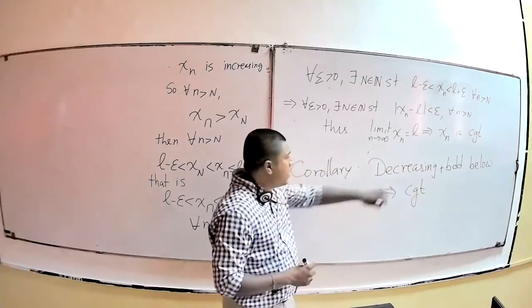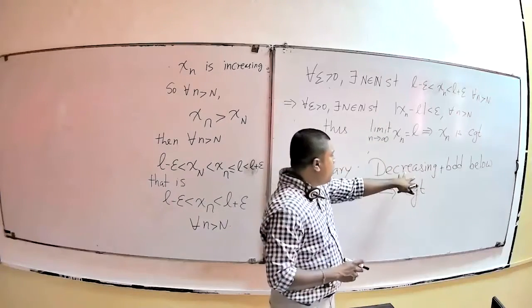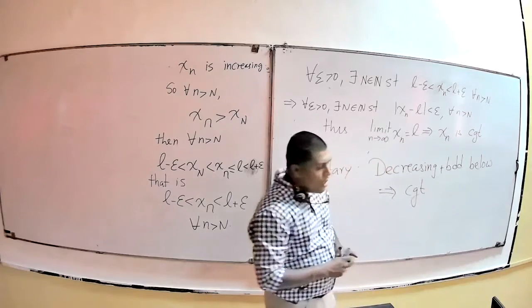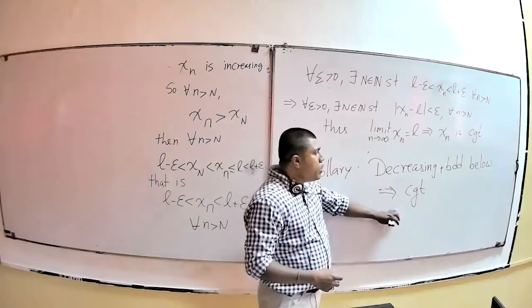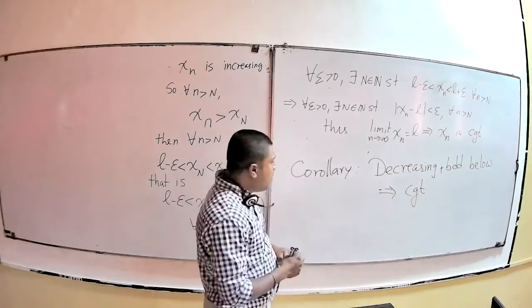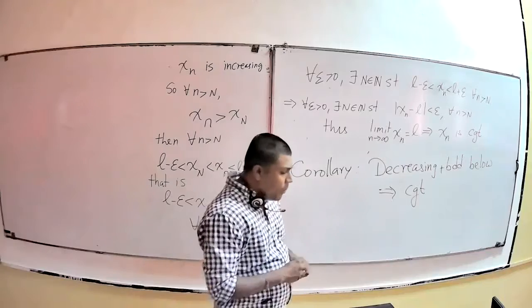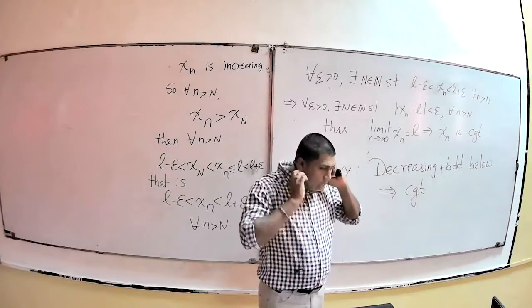What I did is increasing and bounded above gives convergent. He is going to show you that decreasing and bounded below will also give you convergent, right? And after proving that, he will do some of the exercises which we left in the last few classes on sequences and their properties. So he will continue from here, and I will come back on Saturday's class.